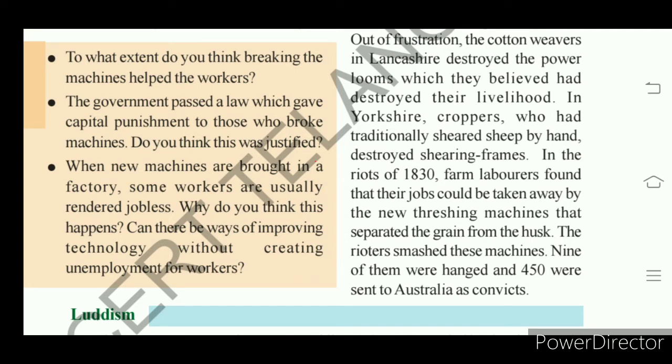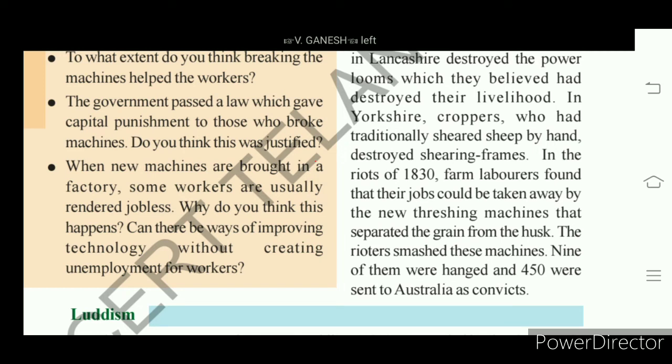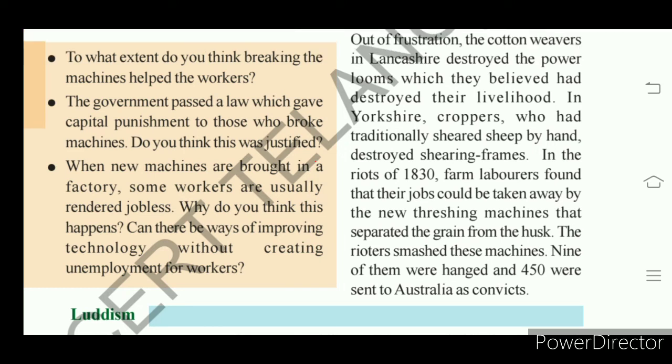So what is the way for people to get success in fulfilling their needs? How could they get success to fulfill their needs? The only way is to destroy the machines. The workers were not given the right to protest, that means the right to express their problems to the government. The right to protest was not given. So the only way for workers was to destroy the machines, which had taken away their livelihood.